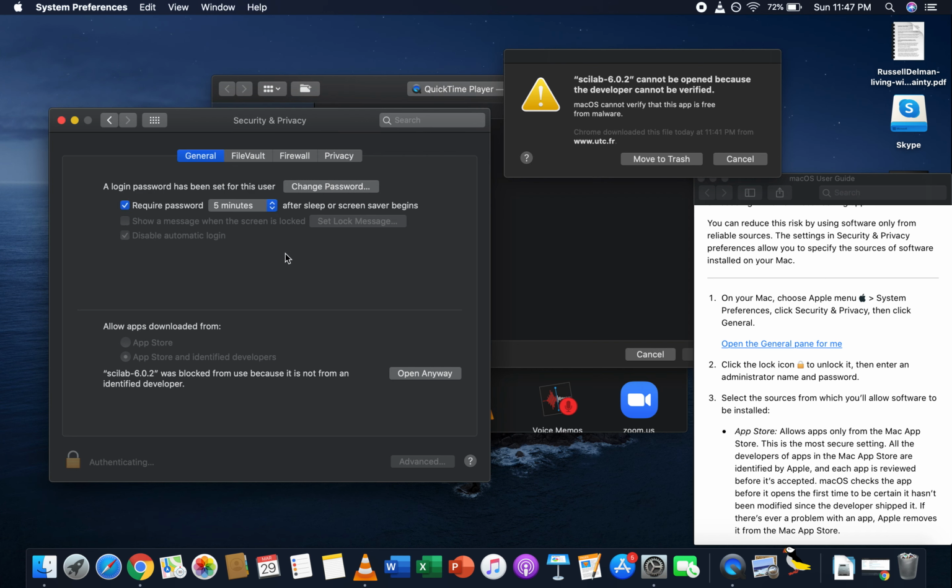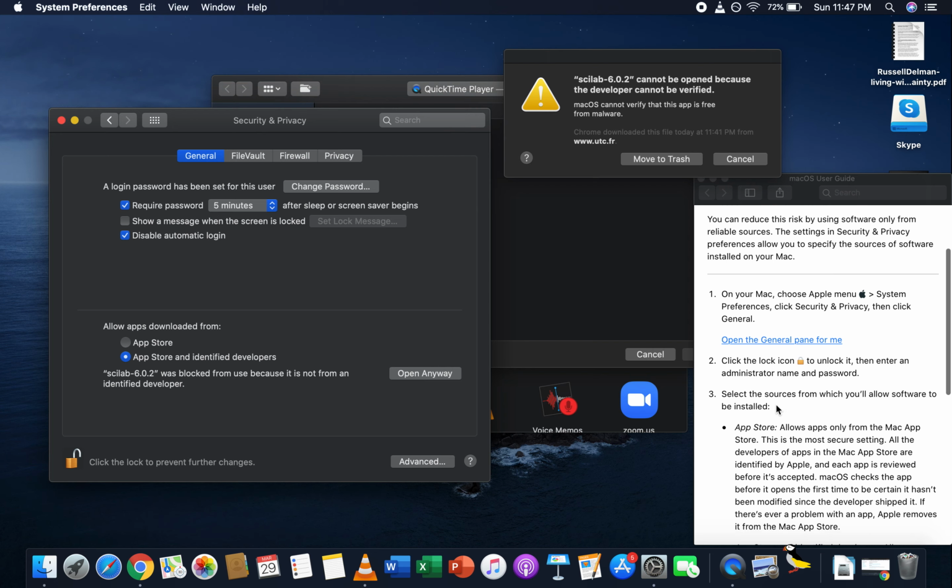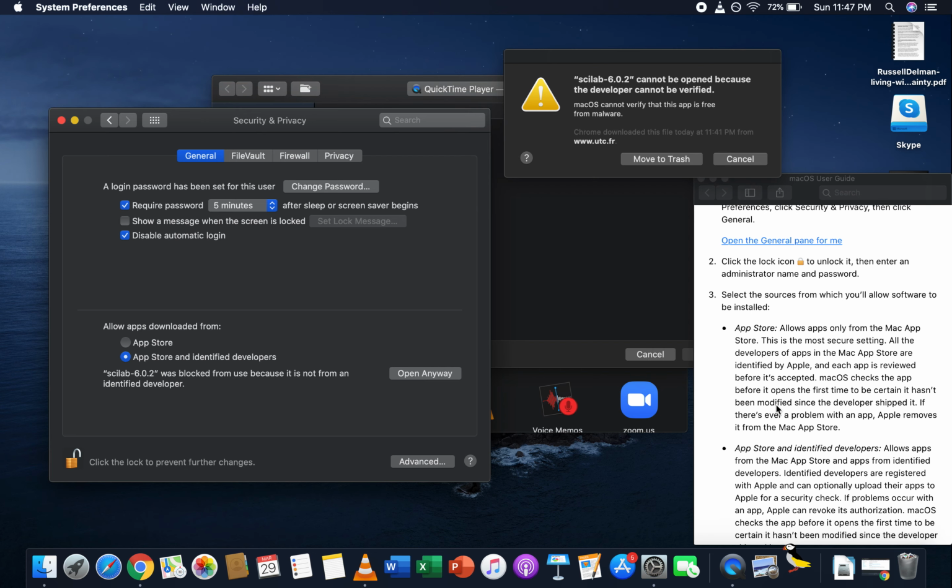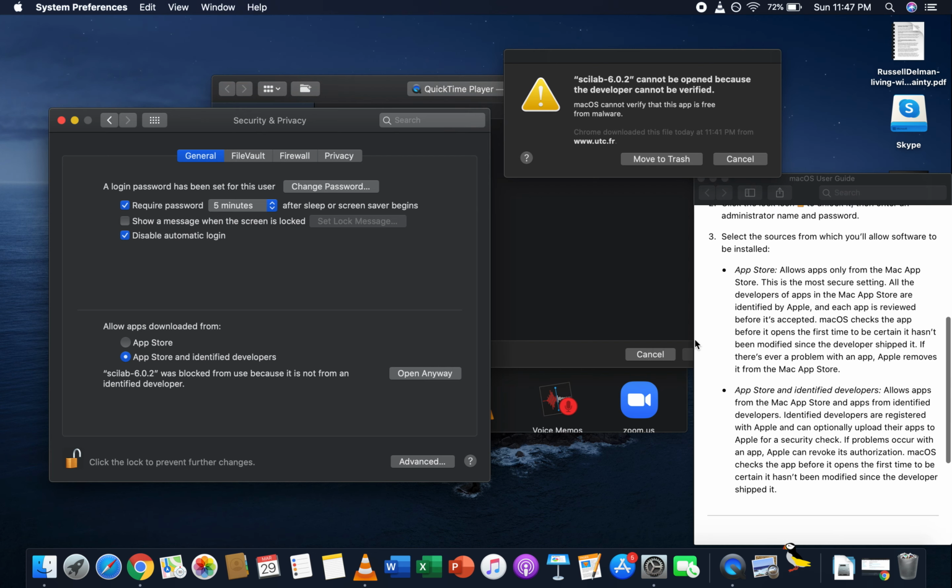Touch that with my finger because my finger works. Let's see. Okay. So now what? Select the sources from. So I'm reading over here. Select the sources from which you allow software to be installed. Open anyway.